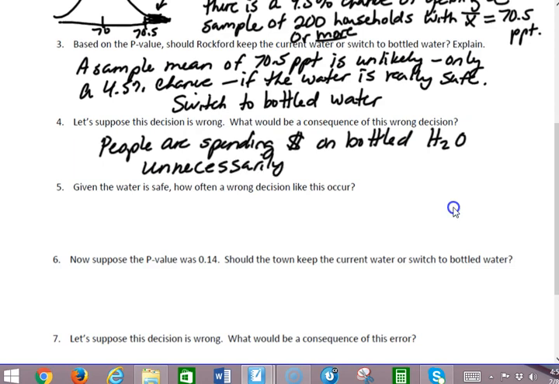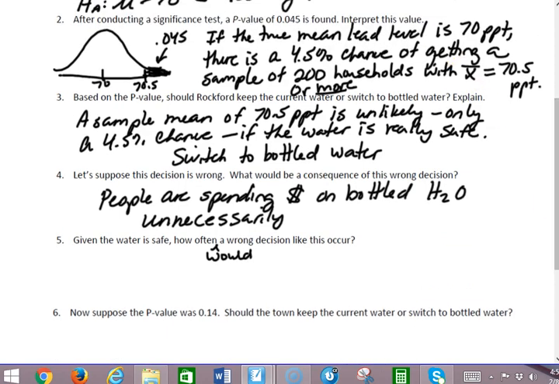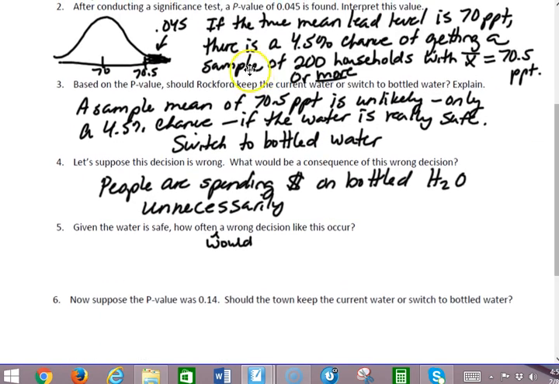Which is a consequence, not a horrible consequence, but especially if people are not well off, that could be a little bit of a burden. Given that the water is safe, how often would a wrong decision like this occur? Given that here's our model, and it's a correct model, we're going to make this wrong decision whatever percent of the time we say we'd make a wrong decision, probably around 5% of the time.